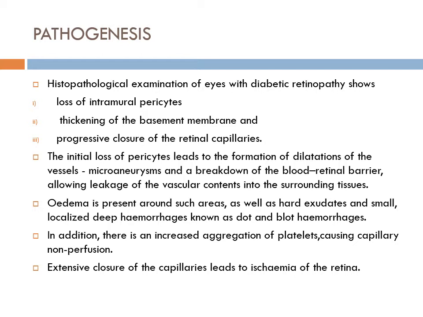The third change is deep hemorrhages. Blood also leaks out from the capillaries, and the blood leaked out in diabetes gets localized deep in the retina in the plexiform layer, and assumes a dot and blot shape. There are two types of hemorrhages: one is flame shaped, the other is dot and blot. Diabetes is characterized by dot and blot hemorrhages. So these are the changes directly because of the weak capillary wall.